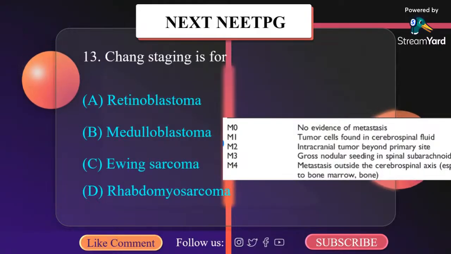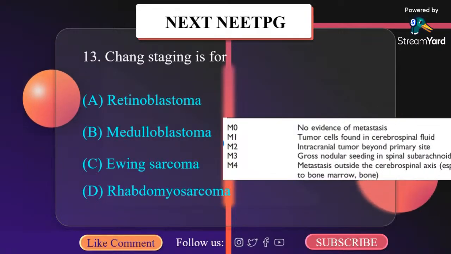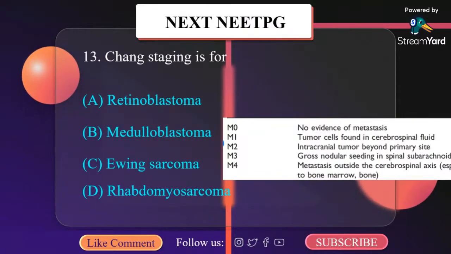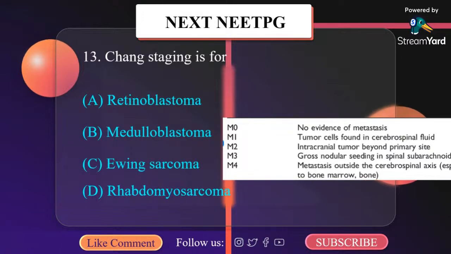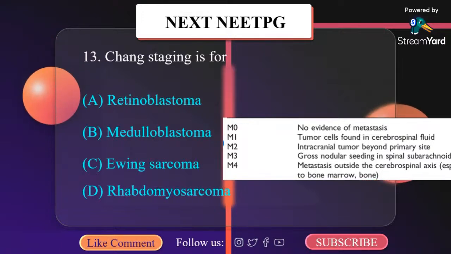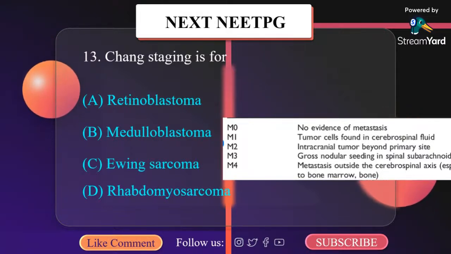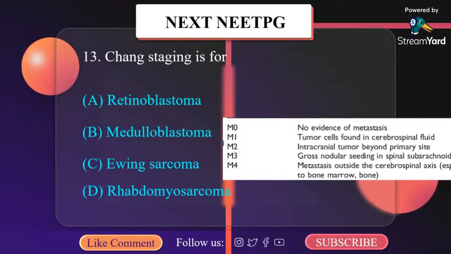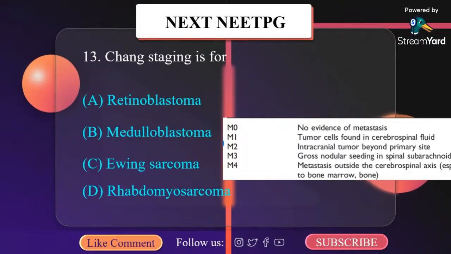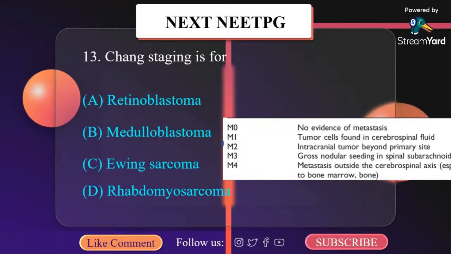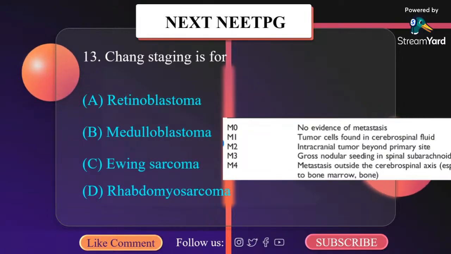Chang staging is used for medulloblastoma. Let us see the Chang staging. M0, no evidence of metastasis. M1, tumor cells found in cerebrospinal fluid. M2, intracranial tumor beyond the primary site. M3, gross nodular seeding in spinal subarachnoid space. M4, metastasis outside the cerebrospinal axis. So the correct answer here is B, medulloblastoma.